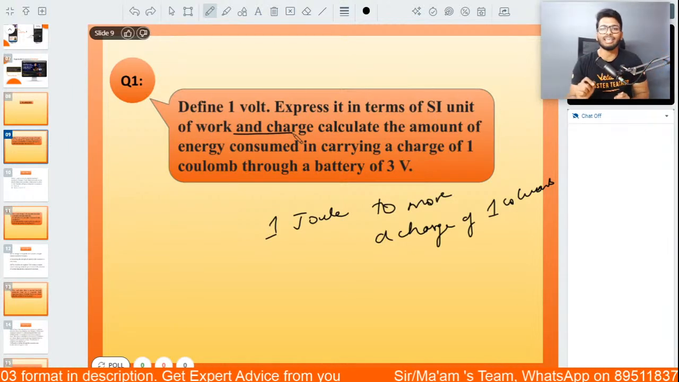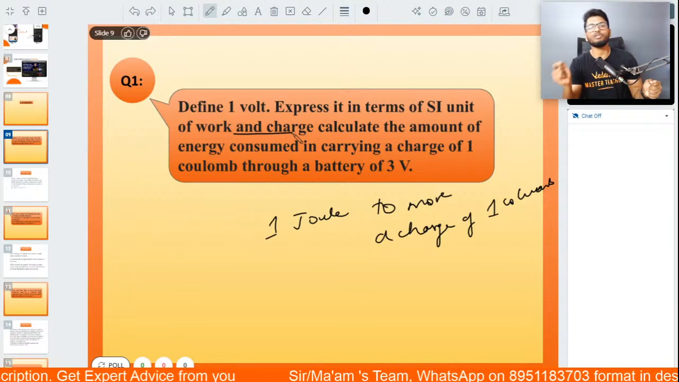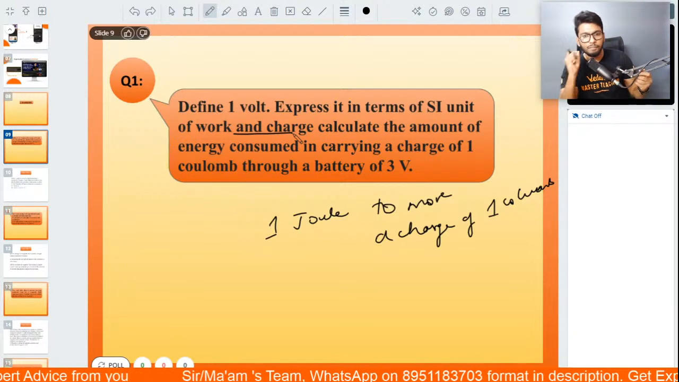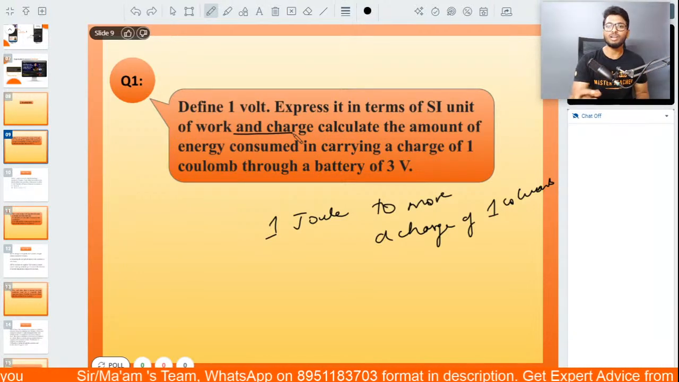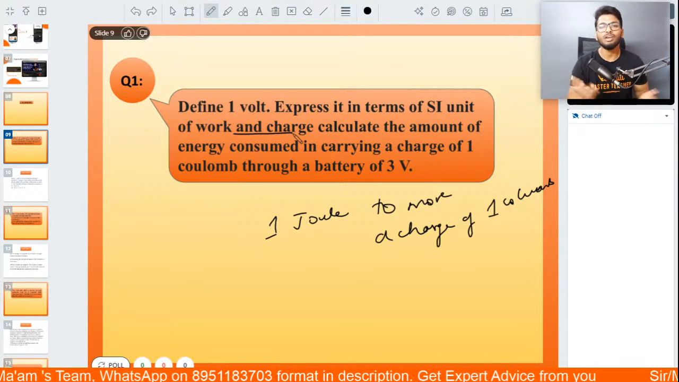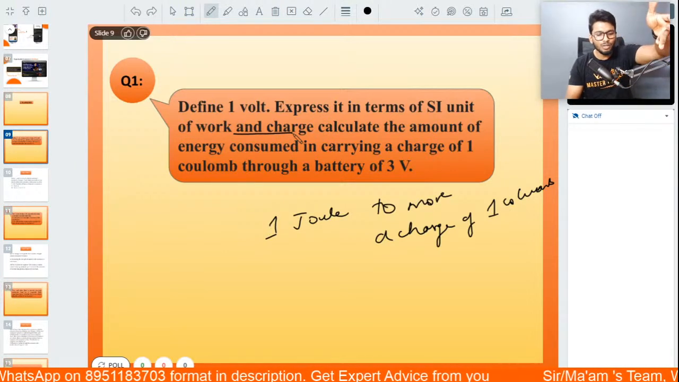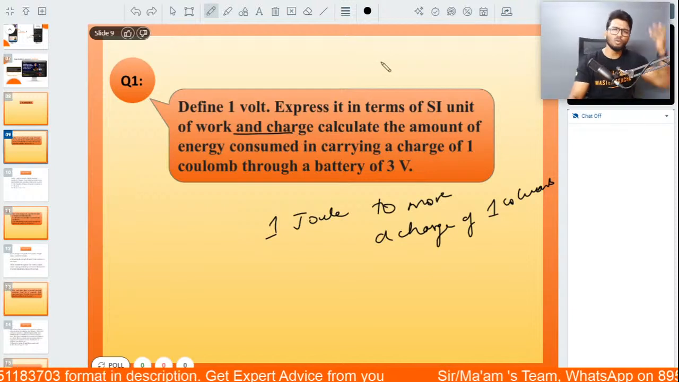Okay, now moving on to the second part of the question, which is a very simple, straightforward numerical, which is nothing but calculate the energy consumed in carrying a charge of 1 coulomb through a battery of 3 volt. Very simple question.